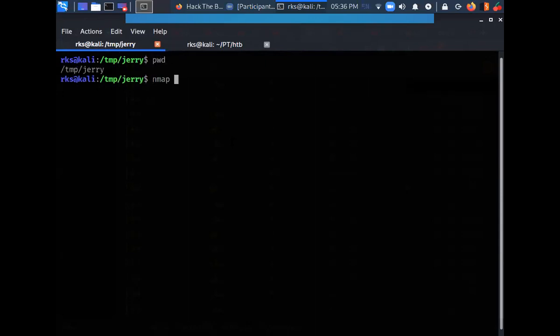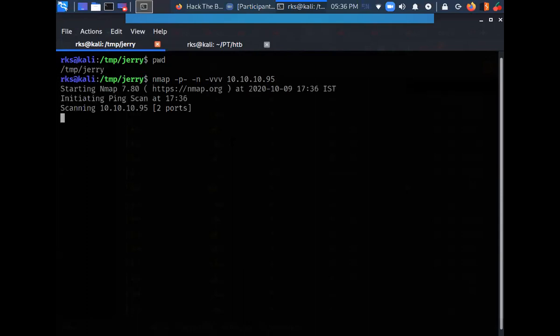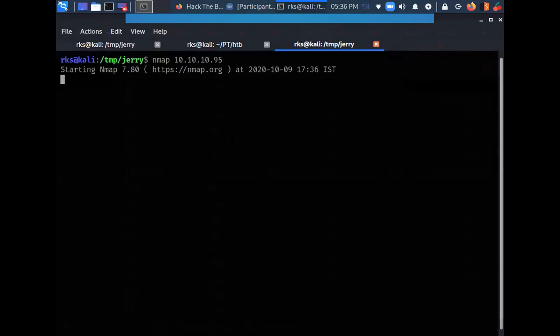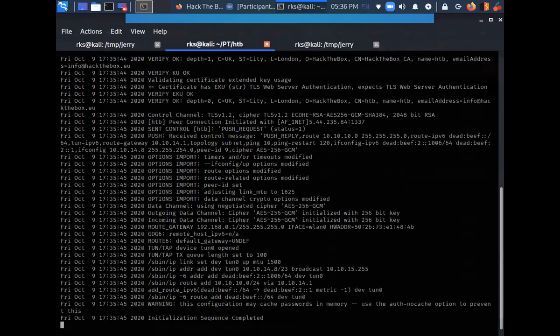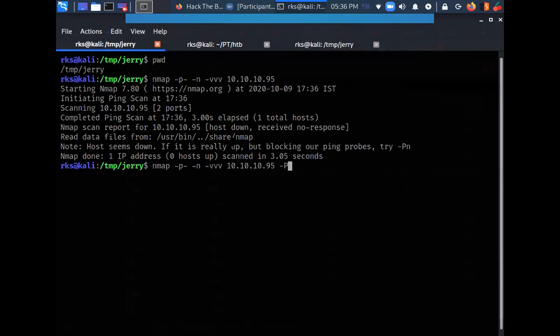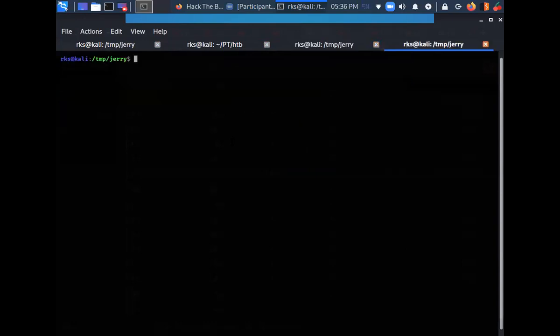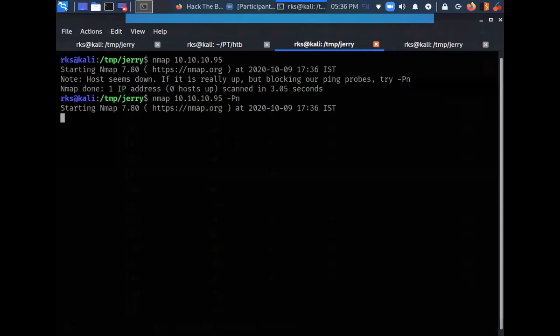And let's do an nmap scan. nmap -p- -n -v. Let's run this scan. Let it run behind. Meanwhile, let's run a very basic scan here, with -Pn.